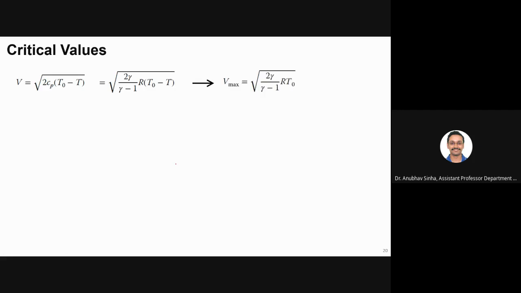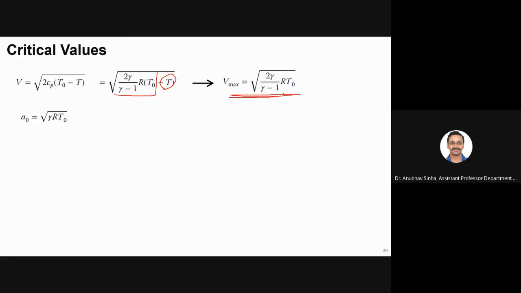Previously we talked about pressure. Now let us say that I can change the temperature, so I can put this to be 0 and we can write Vmax as this much. That will be a theoretical maximum. Anyway, we cannot reach 0 Kelvin temperature, so just for calculations, we can write Vmax is equal to this much.